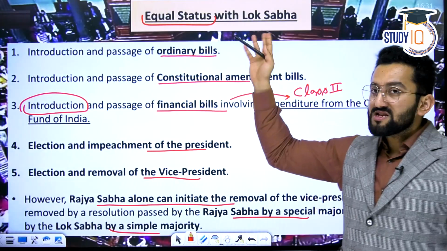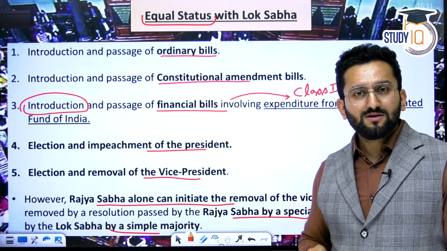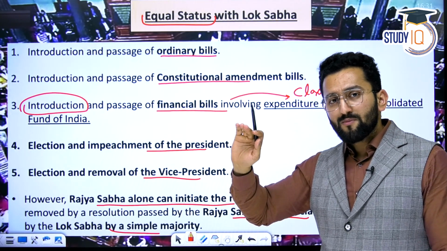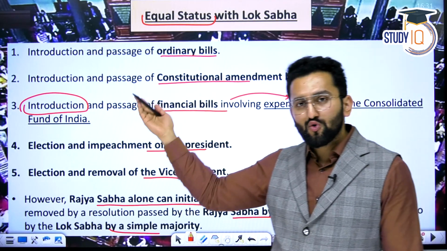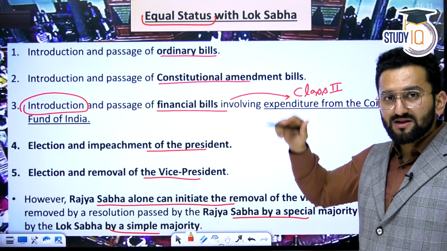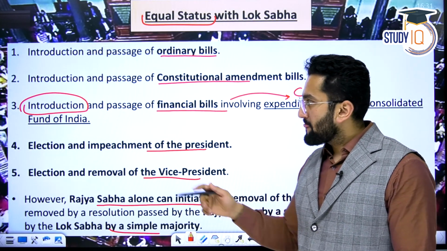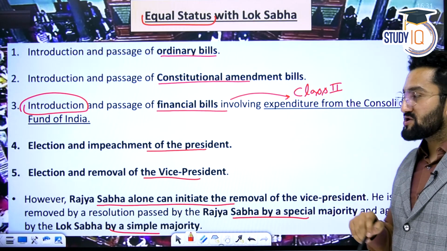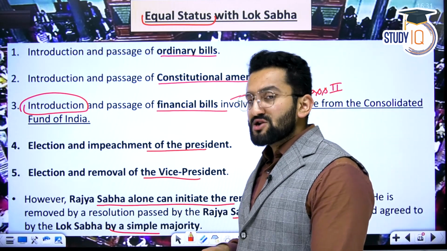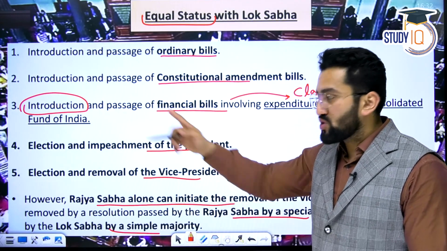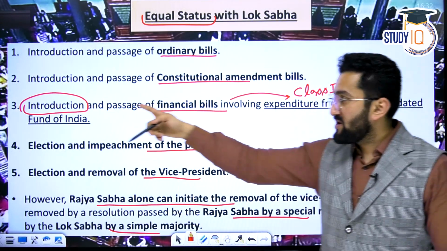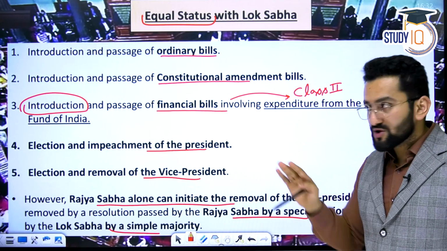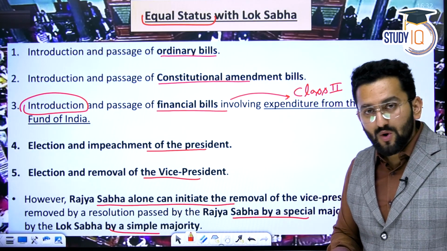Clear? First, equal status. With respect to ordinary bills, the introduction and passage of an ordinary bill: Lok Sabha and Rajya Sabha have an equal say. They can be introduced in Lok Sabha as well as Rajya Sabha. Passage needs to be approved in the same way, by simple majority. Introduction and passage of Finance Bill Class 2, and expenditure from the Consolidated Fund. Why? I hope you remember: I told you Finance Bill Class 1 can be introduced only in Lok Sabha. But Finance Bill Class 2 can be introduced in Lok Sabha and Rajya Sabha as well. Right? Passage is also the same as in the case of an ordinary bill. So in this aspect, Lok Sabha and Rajya Sabha are equal.